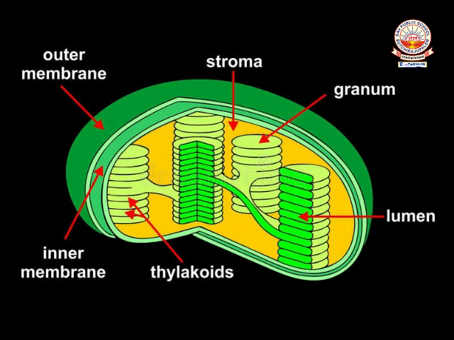And stacks of thylakoid membranes are present. These stacks of thylakoid membranes, a group of thylakoid membranes, are called grana, and these grana contain chlorophyll pigment. And this chloroplast is responsible for a biochemical process called photosynthesis.